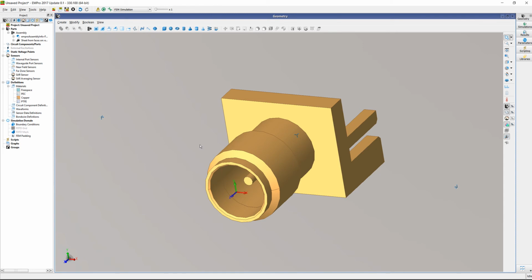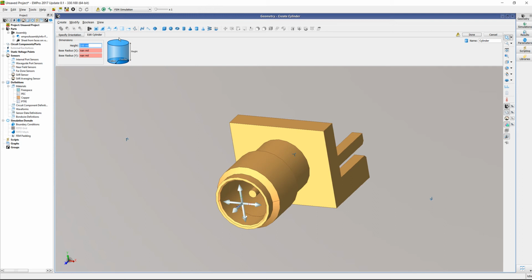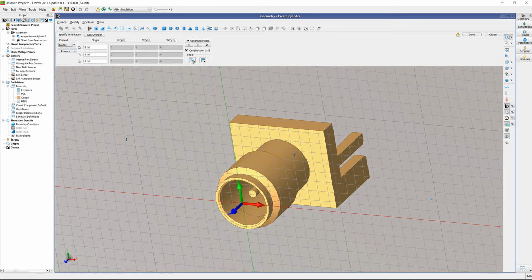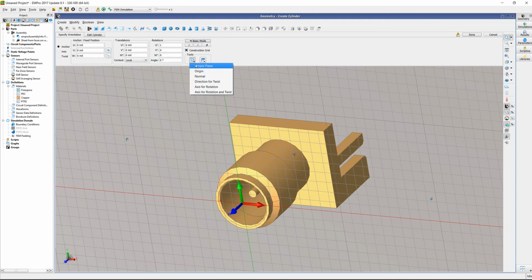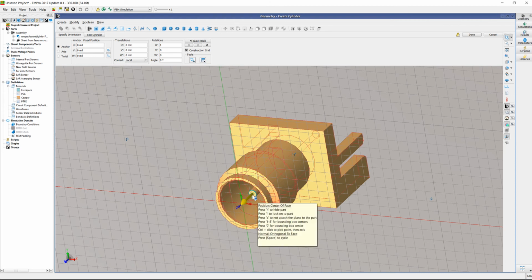So what we're going to do is we'll generate this. And first, I'm going to specify the orientation. Actually in the advanced mode, let's put it in the advanced mode. So we can do simple plane. And then we can select the plane where we want to put the cylinder right here.